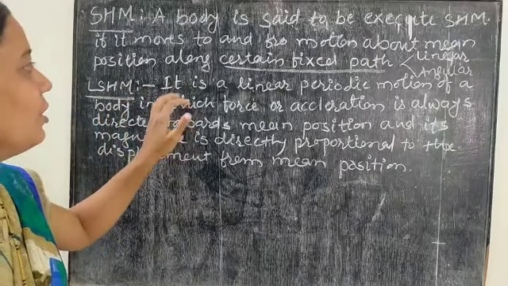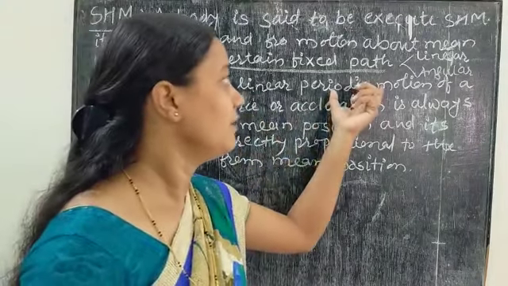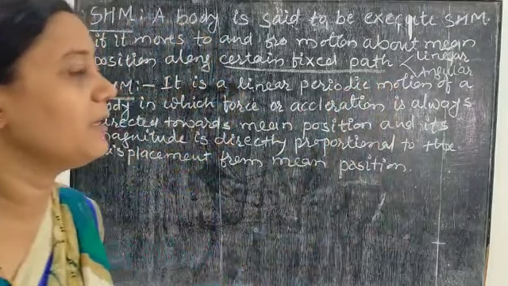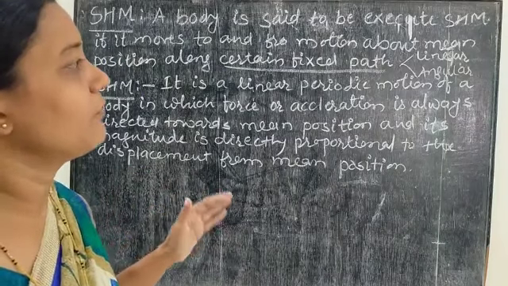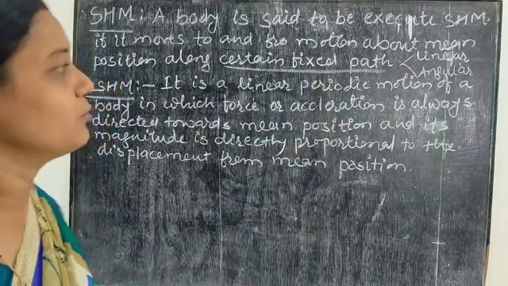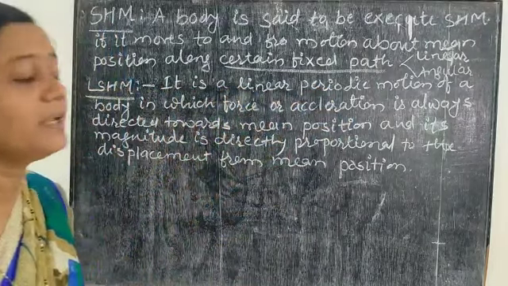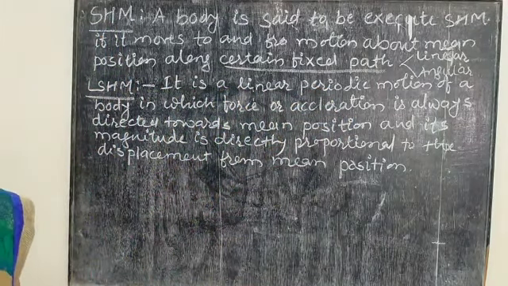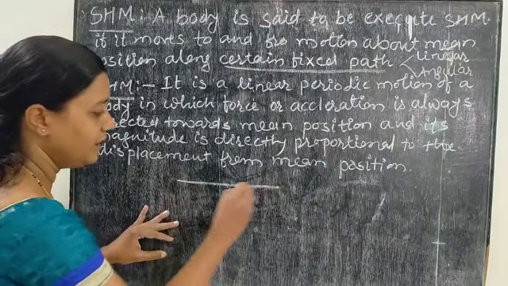Our definition is: it is a linear periodic motion. We know periodic motion is the motion in which the body repeats itself in a certain interval of time. So it is the linear periodic motion of a body in which the force or acceleration is always directed toward the mean position.